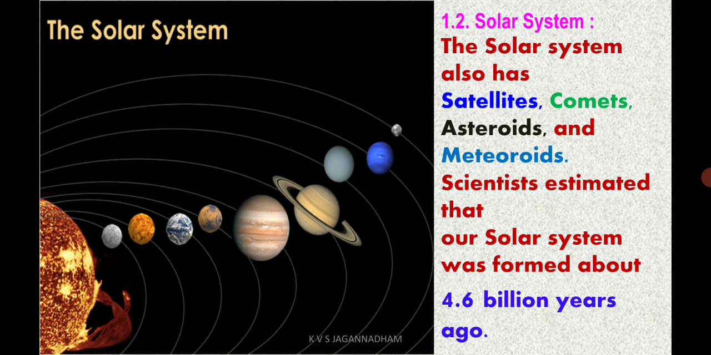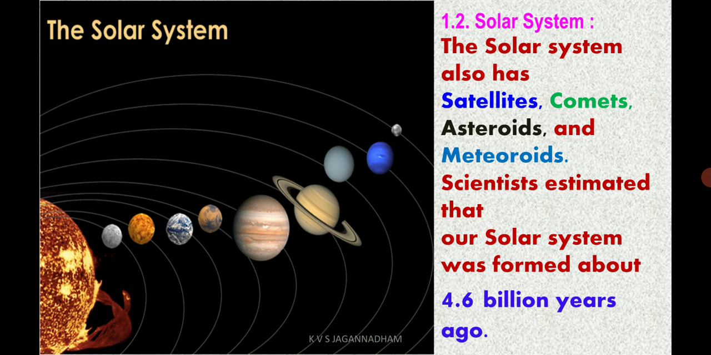Just as the moon is to the earth, there are several satellites to the other planets. The two planets, Mercury and Venus, didn't have any satellites. Okay, there are also comets. Asteroids seem to be the pieces of the planets. They are very small planets. They are between Mars and the Jupiter. And meteoroids.